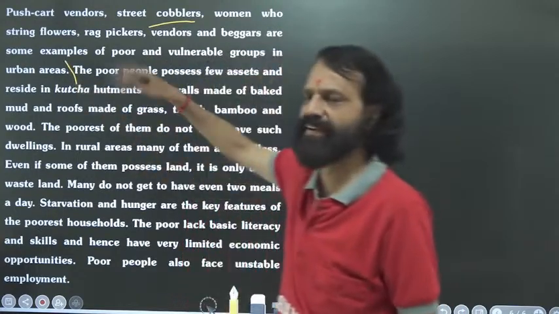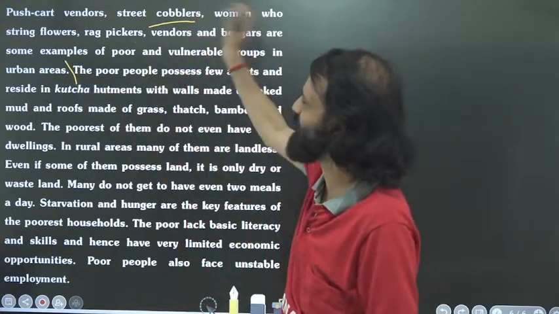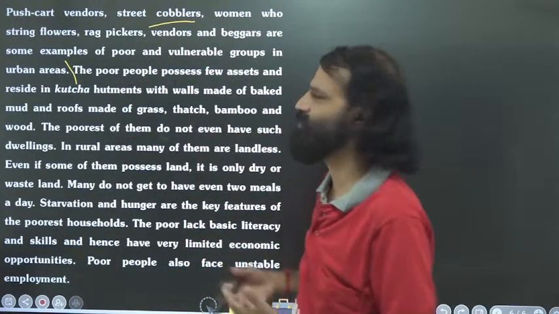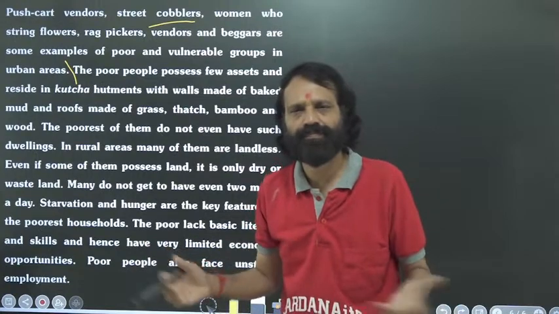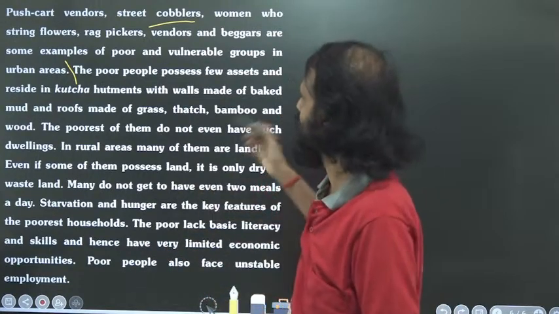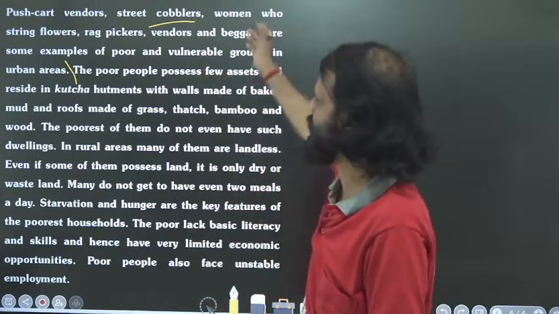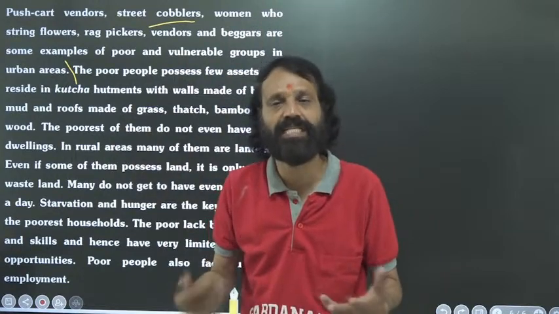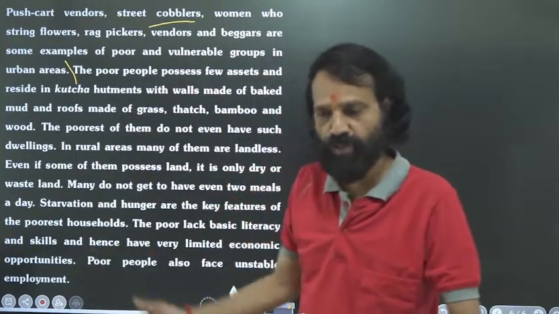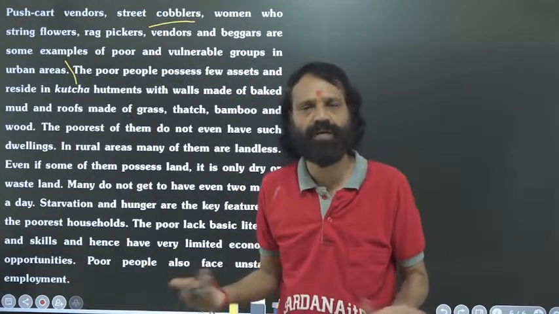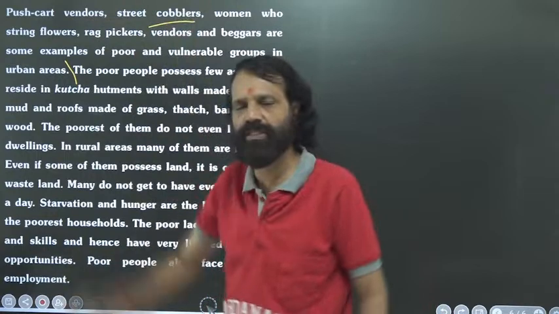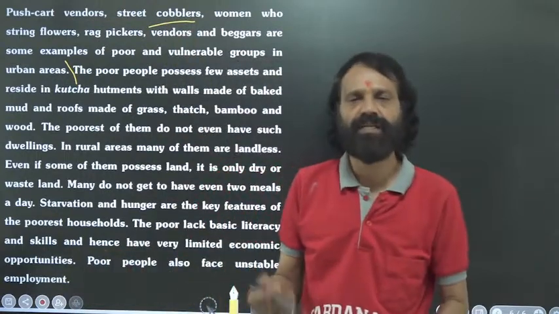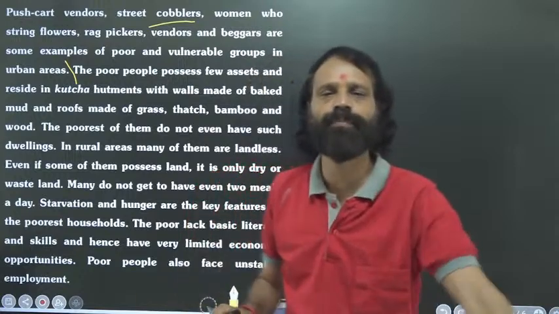In urban areas, some women string flowers, some are vendors, some people collect scrap, and some are beggars. All these we generally consider as poor people. Of course, some are making money by stringing flowers, and some vendors and street cobblers are also making money. But generally, sometimes we count them as poor people.